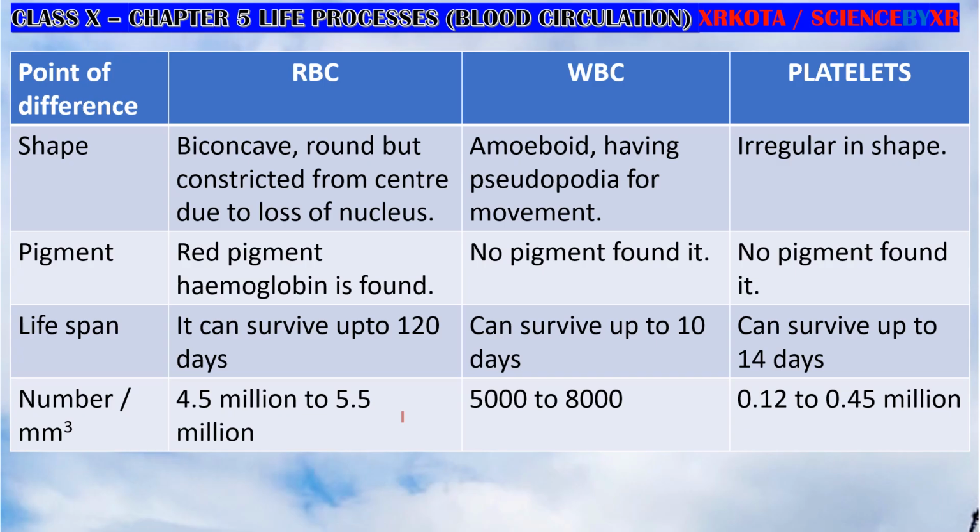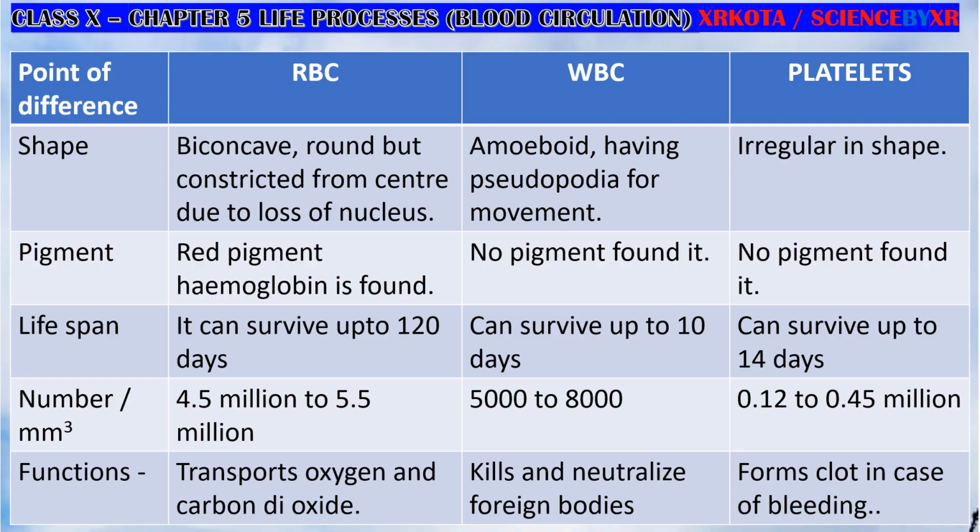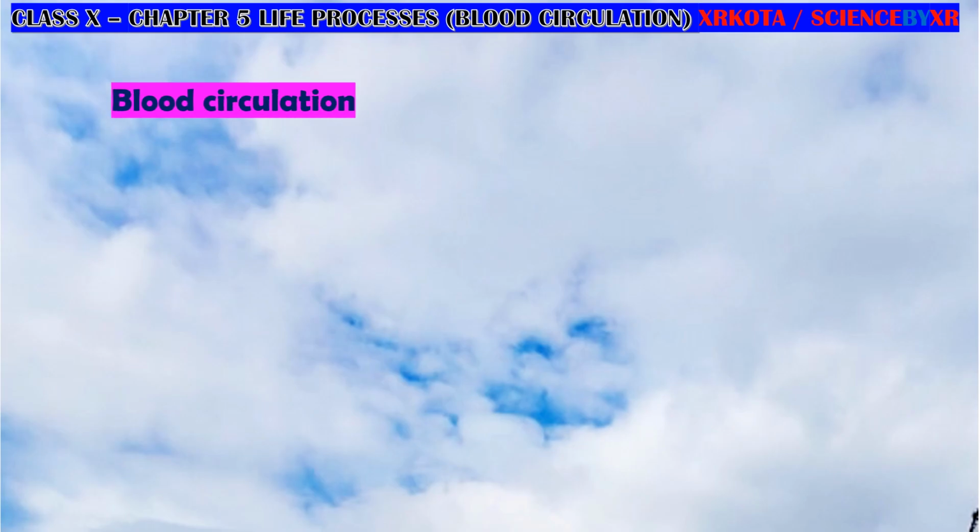It has 4.5 to 5.5 million RBC, 5,000 to 8,000 WBC, and 1.2 to 4.2 lakh platelets. Functions: RBC are responsible for transport of oxygen and carbon dioxide, WBC neutralize foreign bodies, and platelets are responsible for forming clots.